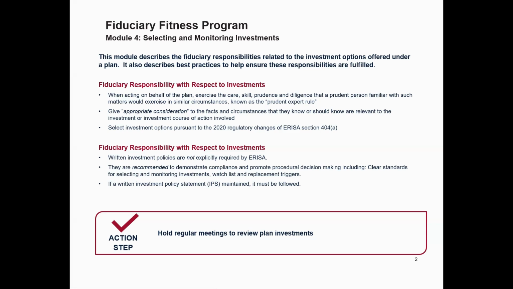An important part of the fiduciary's role is maintaining and following a written investment policy statement, or IPS. While ERISA does not explicitly require the use of a written investment policy, doing so is recommended best practice. A strong written IPS serves to demonstrate compliance and guide decision-making by providing: 1, clear standards for selecting and monitoring investments, 2, a watch list for tracking investment performance, and 3, defined triggers for when an investment needs to be replaced. Remember, if a written IPS is in place, it must be followed.